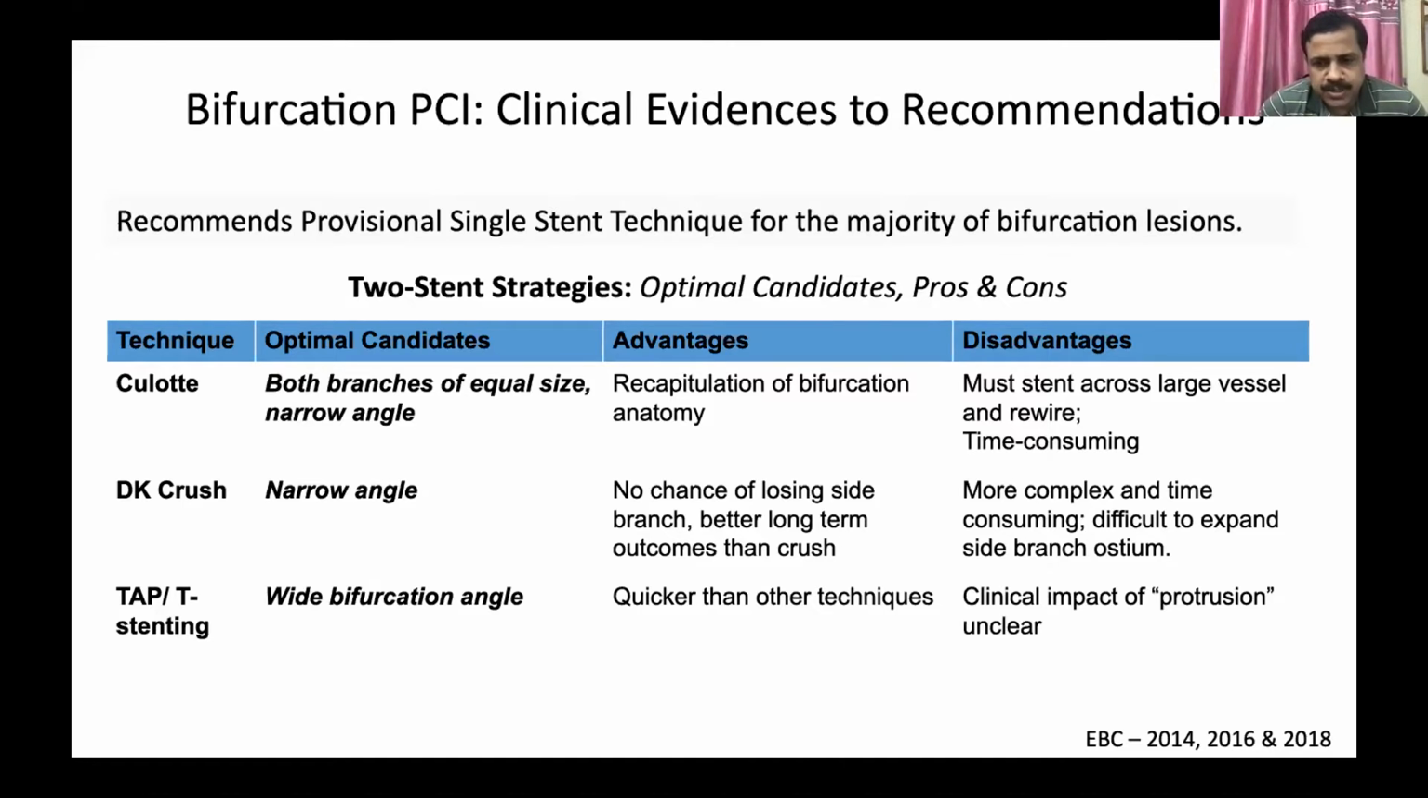and more time consuming. And TAP or T stenting, in our case TAP, is more suitable for wide bifurcation angles, especially left main bifurcations, which most of the time have a wide bifurcation angle. The advantage is it is quicker and simpler, you can do it very fast, and you don't need too much expertise, except a few steps which we need to take care of. The only problem is a little bit of neocarina, which is a single layer neocarina. It is there, but that is unlikely to cause much of a problem.